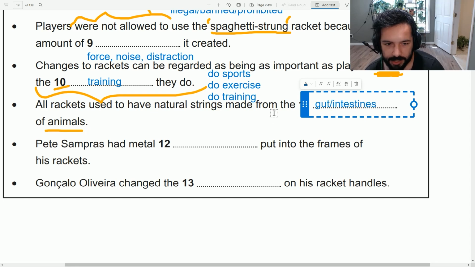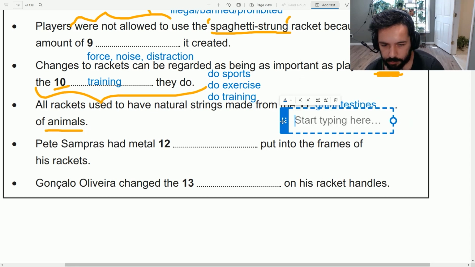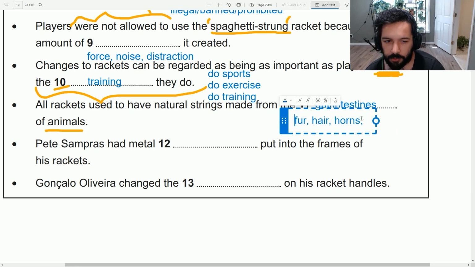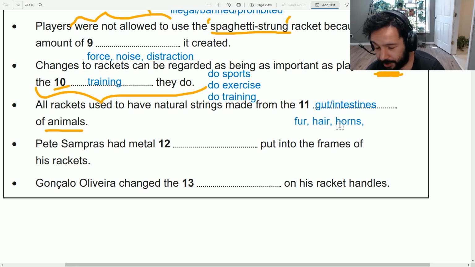Also, the guesses that my students had for this one were also close, like the animal fur, the animal's hair, the animal's horns, the animal's so on. You get the idea. But it's strings, so it's probably not from horns or the harder parts of their bodies. It's probably from hair, fur, or gut and intestines.